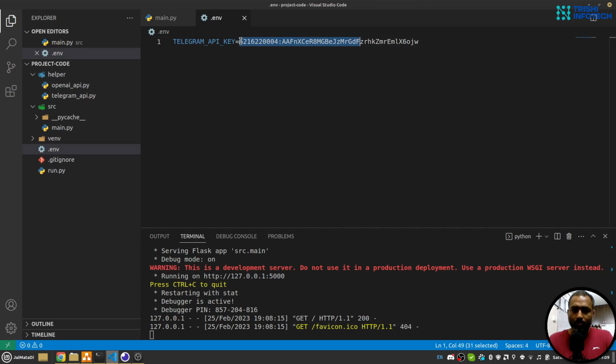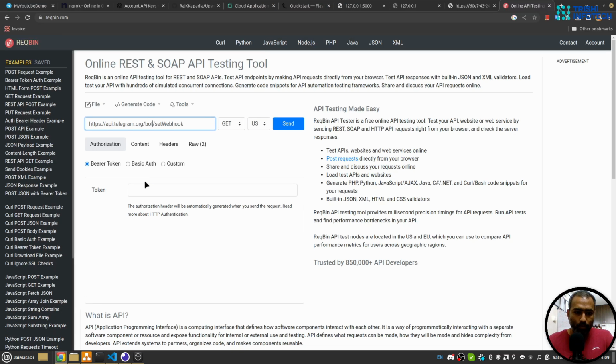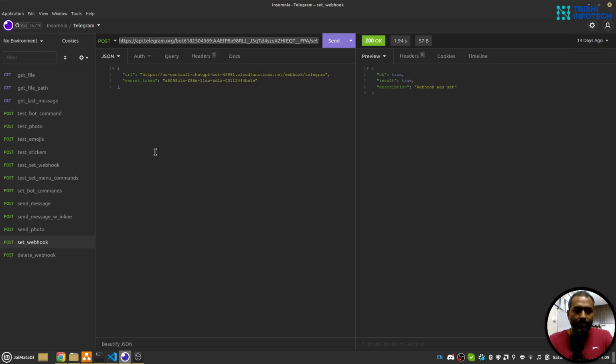So let me copy my API key. Yeah, I'll provide my API key followed by setWebhook. Don't worry about these things. These things are available or will be available on my GitHub, and the link of that repository will be in the description as well. That will be a post request, and we need these things.